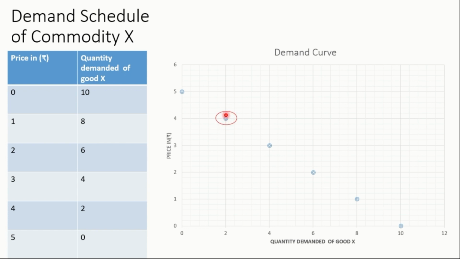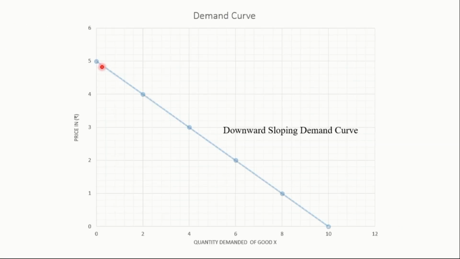For instance, this point tells that at a price of 4 rupees, 2 units are demanded of commodity X. When we connect all these points, what we get is a demand curve of commodity X.